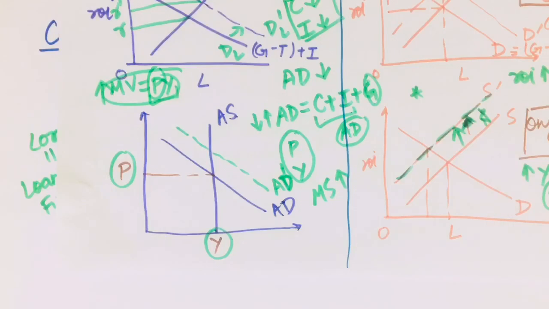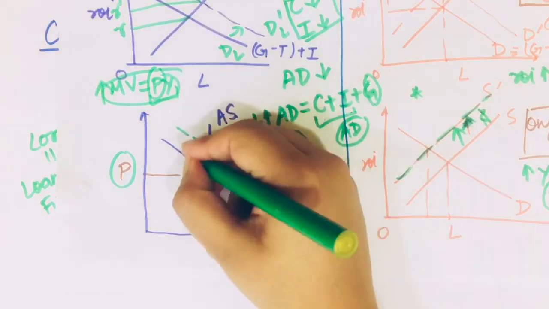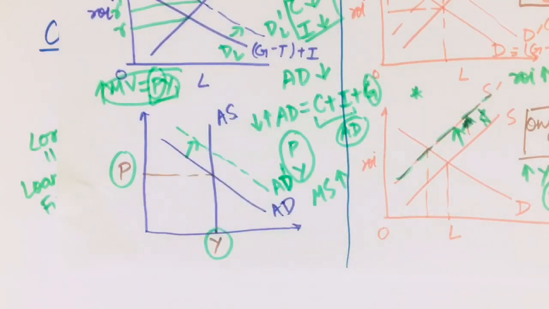For this, you need to get into the derivation of AD. So for the time being, you can understand that when M is rising, P will rise by the proportional amount, and there is going to be a shift in AD. But however, you know that Y still doesn't change. So this was monetary policy in brief, and we saw how fiscal policy doesn't change price or output, and how monetary policy changes only price due to the quantity theory of exchange.